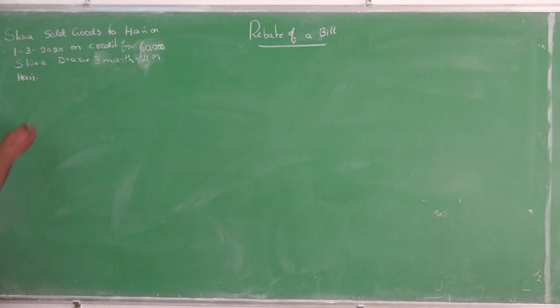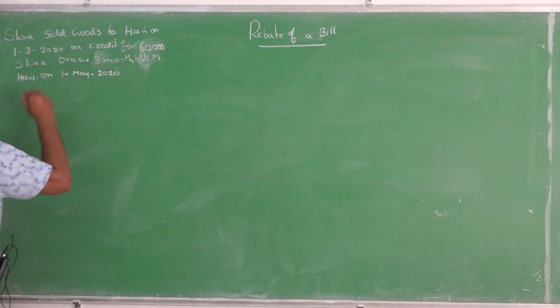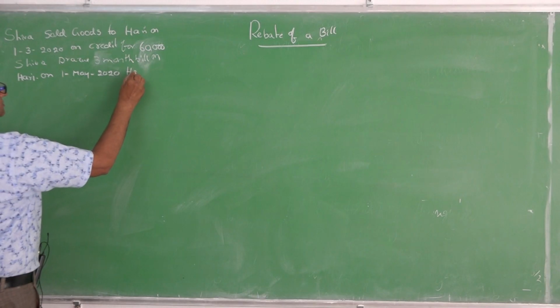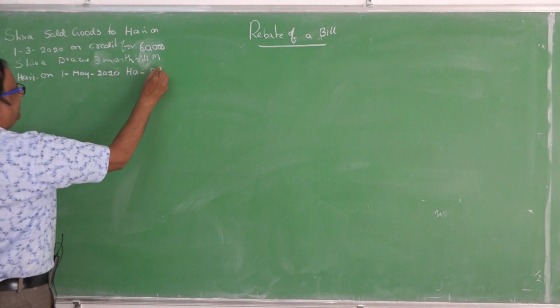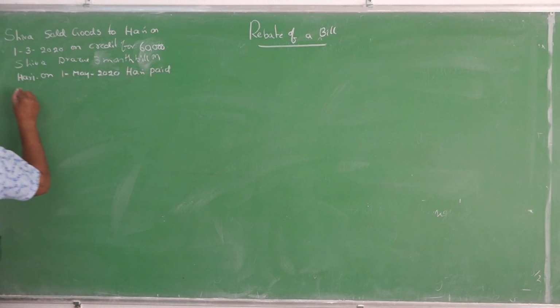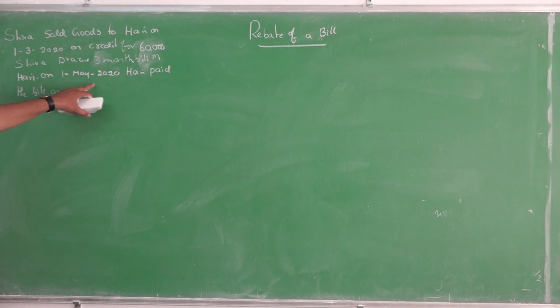So, on 1st May 2020, Hari paid the bill amount. What happened? You can see on 1st May 2020, Hari paid the bill.